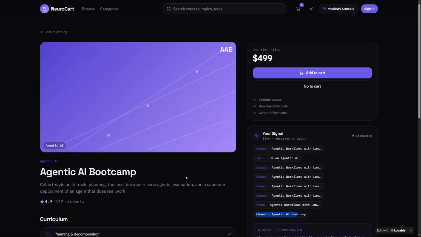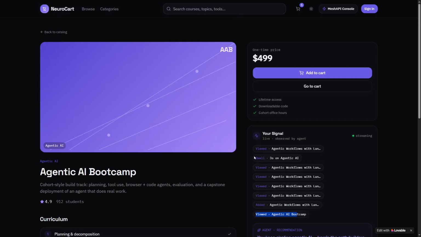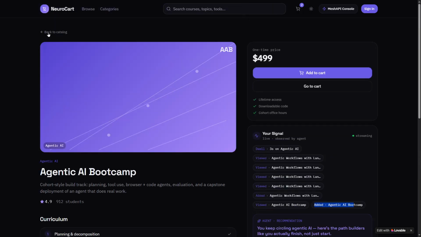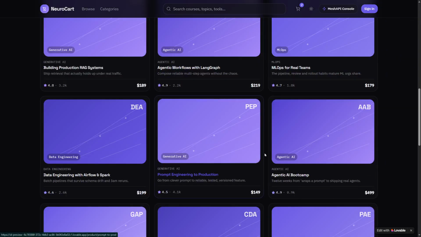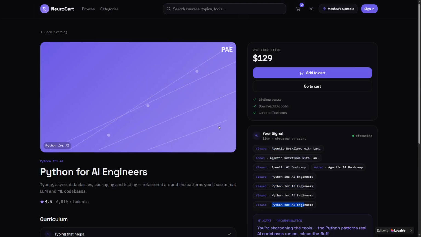Now what is going to happen? This activity is going to feed as an input to our AI agents, and they're going to observe and recommend different products like this. See, if I add this to the cart and if I go back and go for another course, Python for AI engineers, this is also going to be traced, right? Everything is real time in nature.